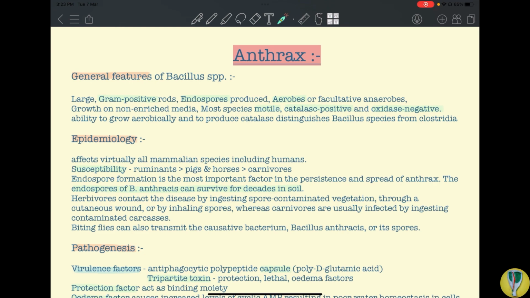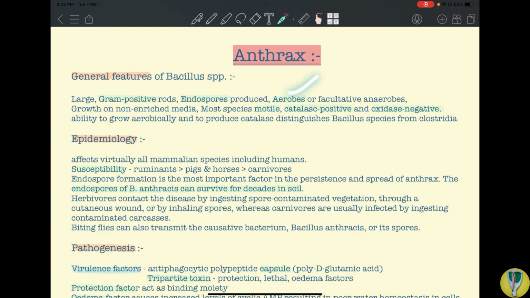The general features of members belonging to the genus Bacillus are they are large gram-positive rods that are capable of forming endospores. They are aerobes or facultative anaerobes that grow on non-enriched media. Most species are motile, catalase positive and oxidase negative, and they have the ability to grow aerobically and to produce catalase.